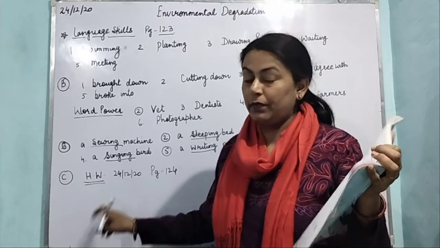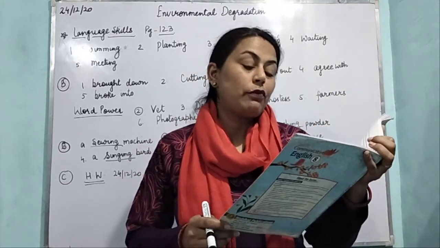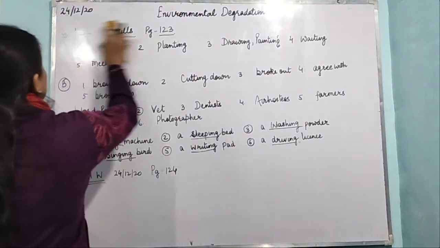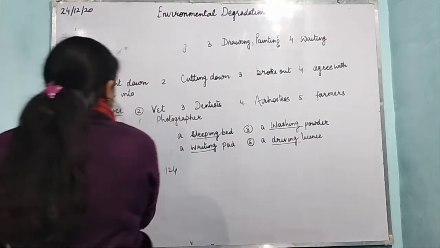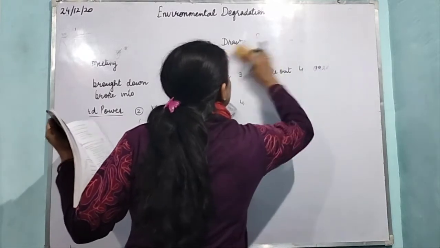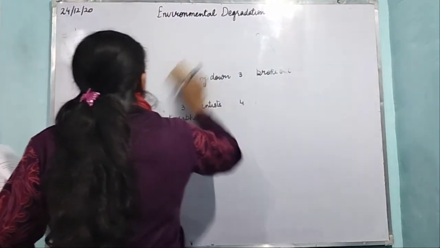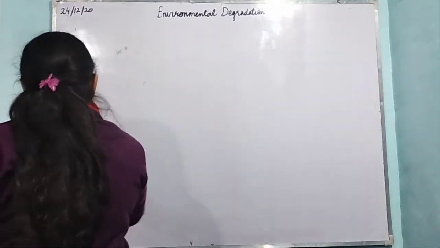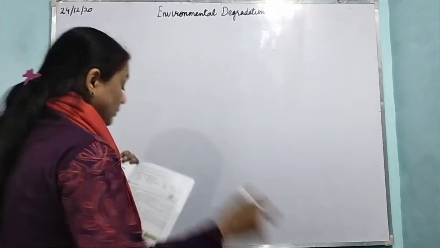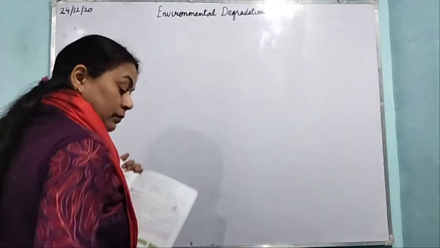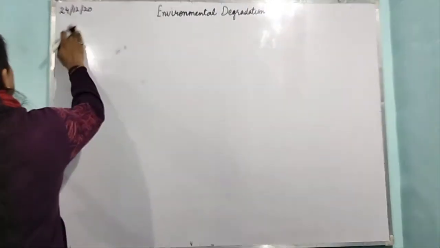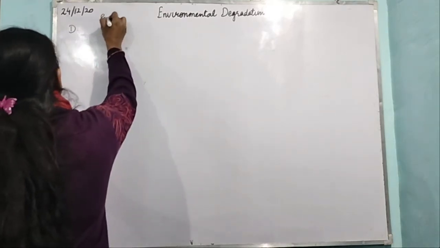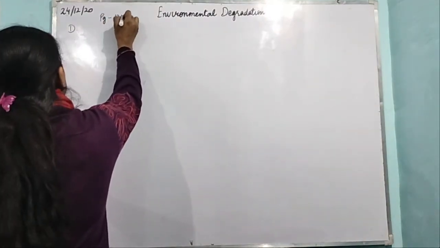This is your homework. Write the antonyms of the following words. Now we will write down the antonyms. D part, it is page 125.